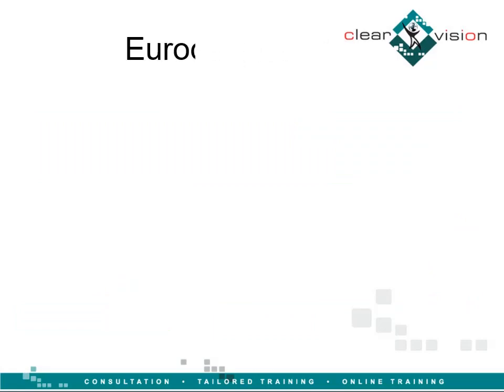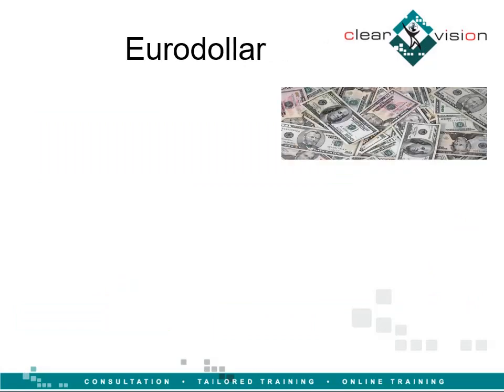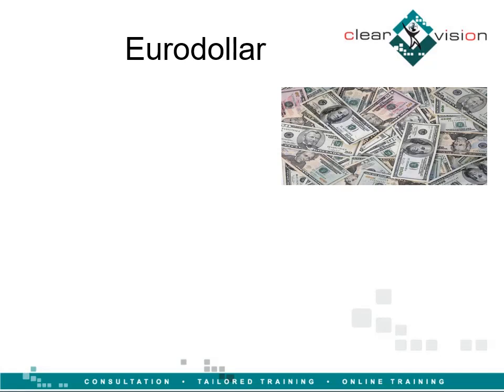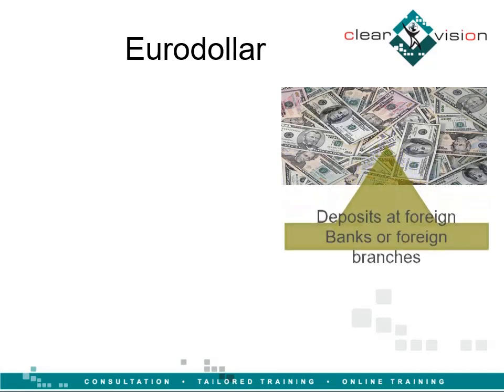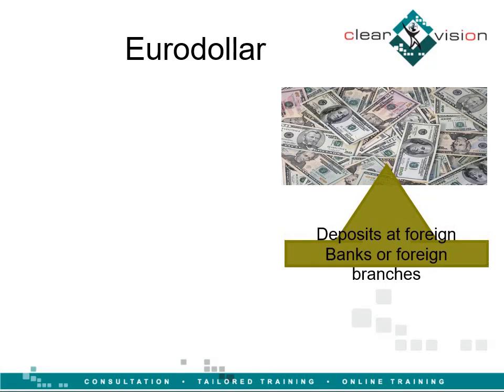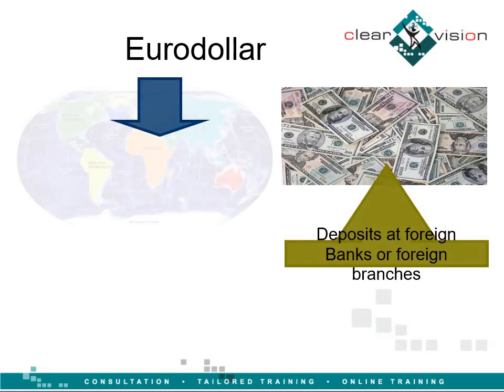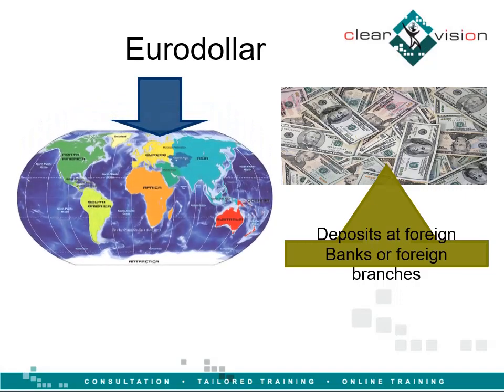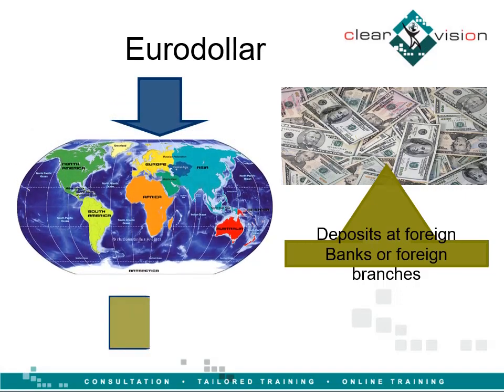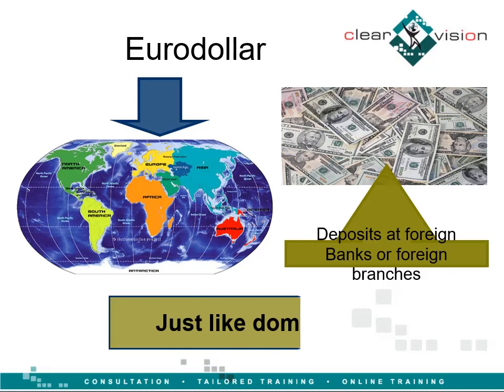Euro dollars are dollar-denominated deposits at foreign banks or foreign branches of American banks. Despite the tag euro, these deposits could be anywhere in the world outside the USA. Euro-dollar certificate of deposit resembles domestic bank certificate of deposit, except it's the liability of a non-US branch of the bank.